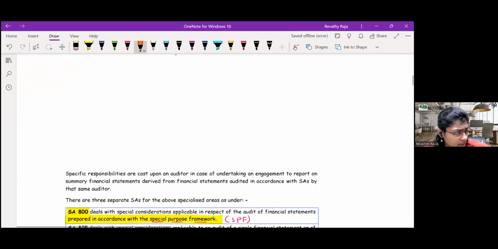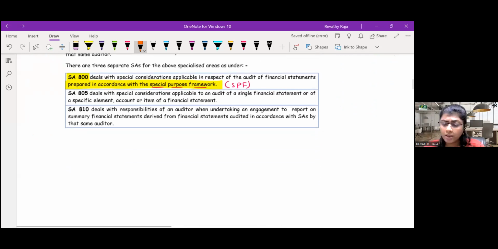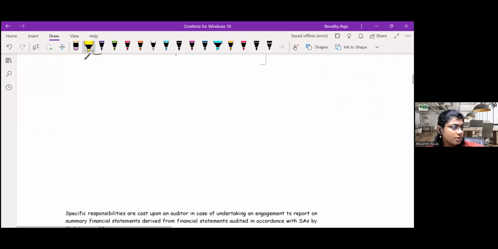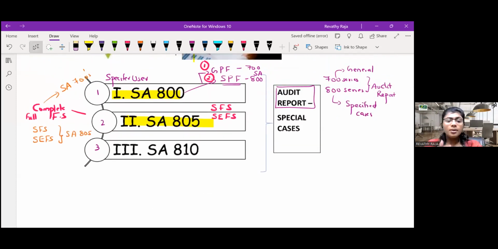Now just read the name of 805. 805 deals with special considerations applicable to an audit of a single FS, balance sheet, P&L, or a specific element, account, or items in FS. Are we clear with 800 and 805?